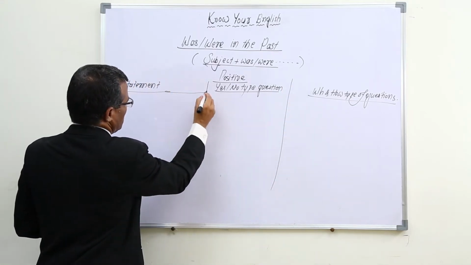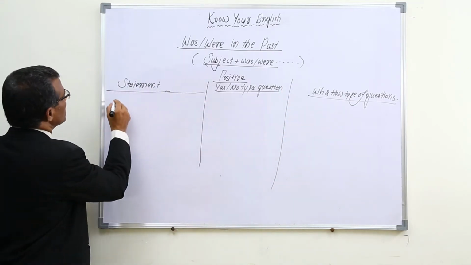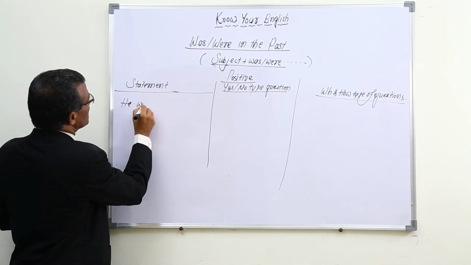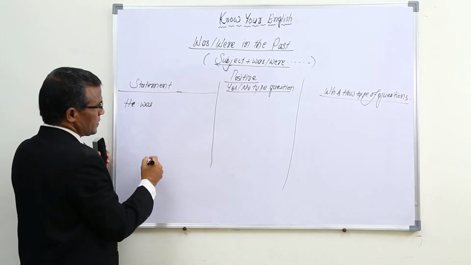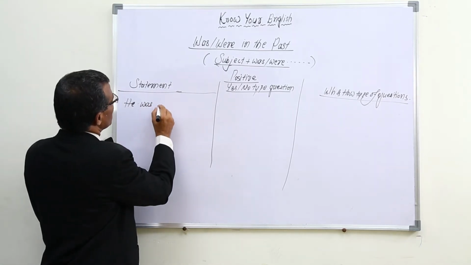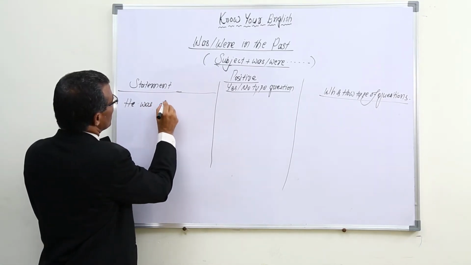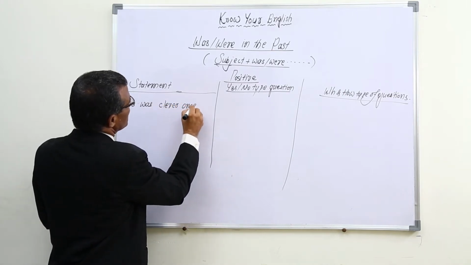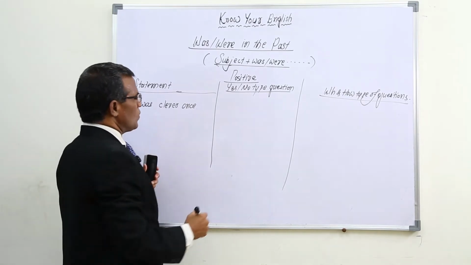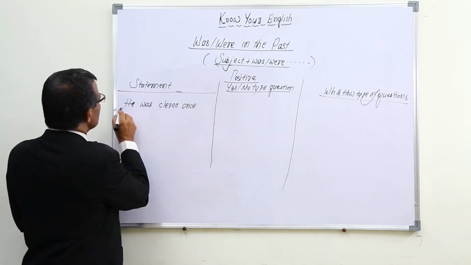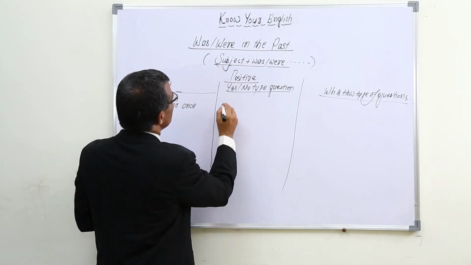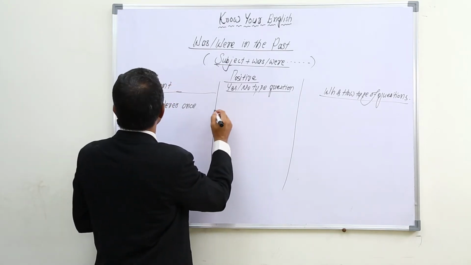For example, he was clever once. So just by changing the order of subject and helping verb or be form was, we get yes or no type question.